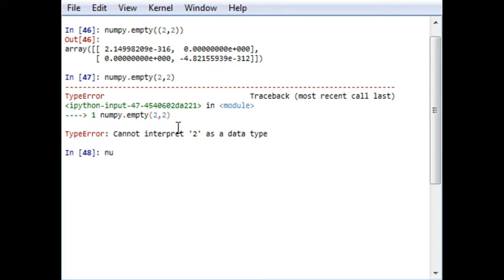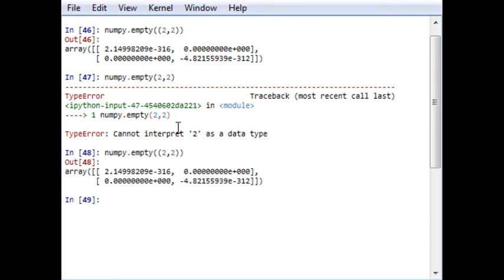I think there is a mistake in this. numpy.empty 2, 2, to create a 2 by 2 array.